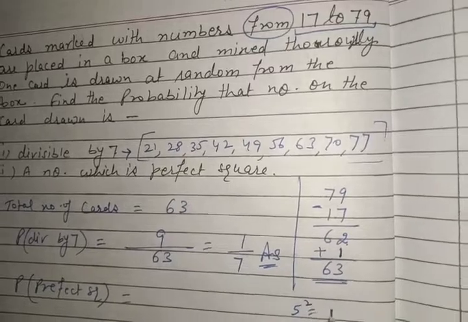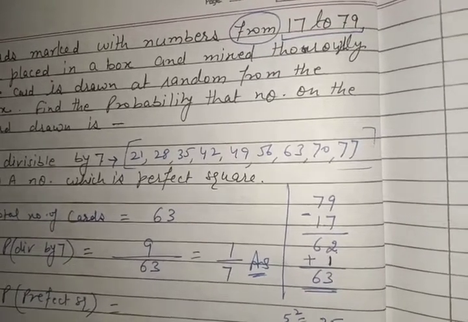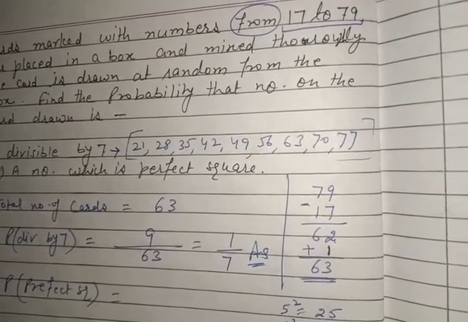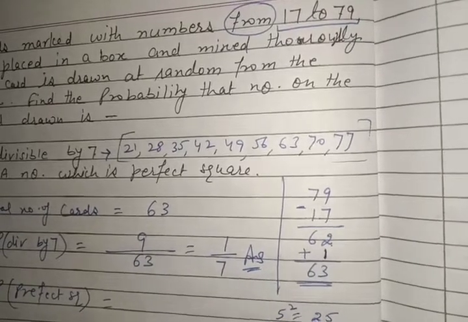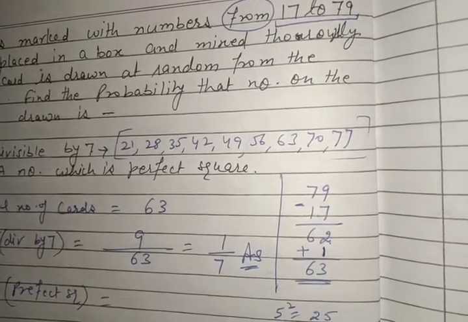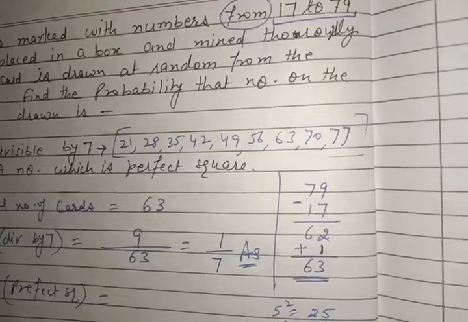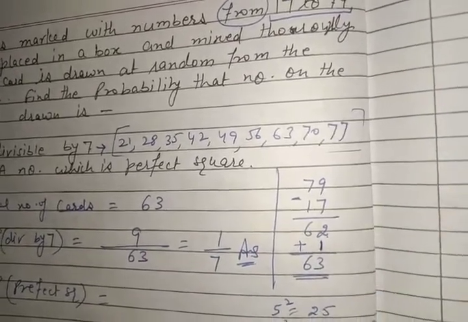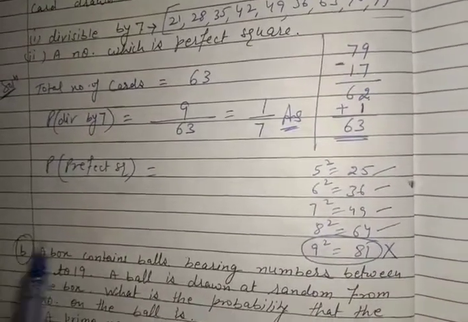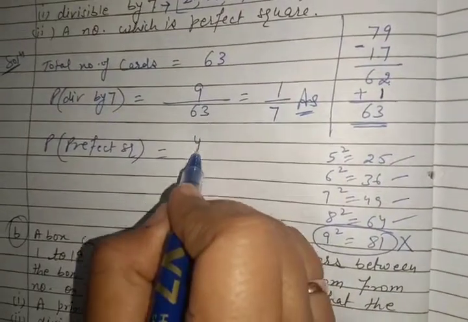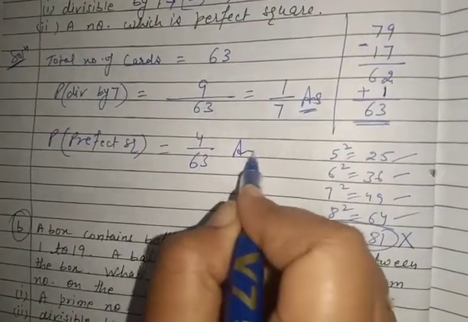5 square is 25, 6 square is 36, 7 square is 49, 8 square is 64, 9 square is 81. This is not in our list because numbers are up to 79. So how many perfect squares? There are 4 perfect squares. So the answer is 4 upon 63.